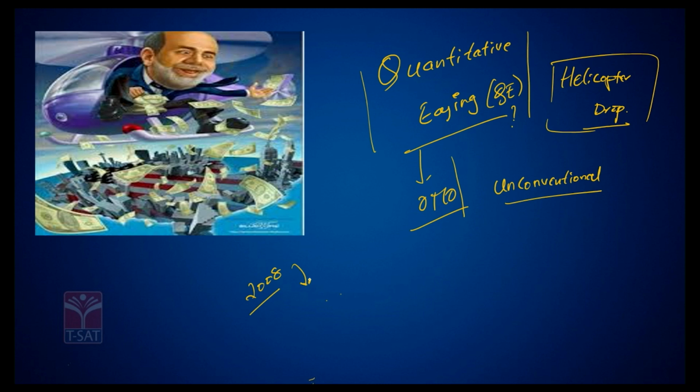As a result, the Federal Reserve, which in India we call the Reserve Bank of India. The central bank of India is referred to as the Reserve Bank of India, whereas in the United States of America, they refer to it as the Federal Reserve. Something very similar to what RBI does in India. In India, we call the head of RBI the RBI governor, whereas in the United States, they call the head of the Federal Reserve the Federal Reserve chairman.